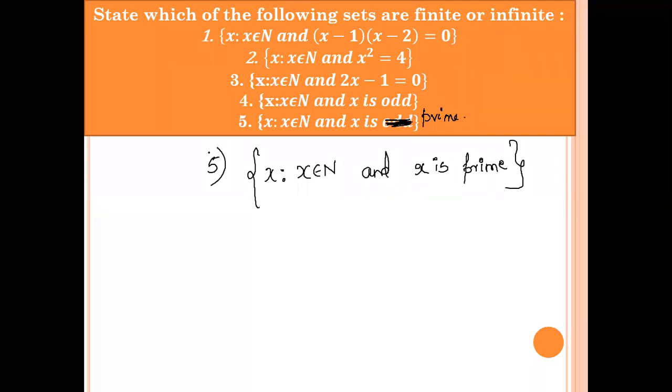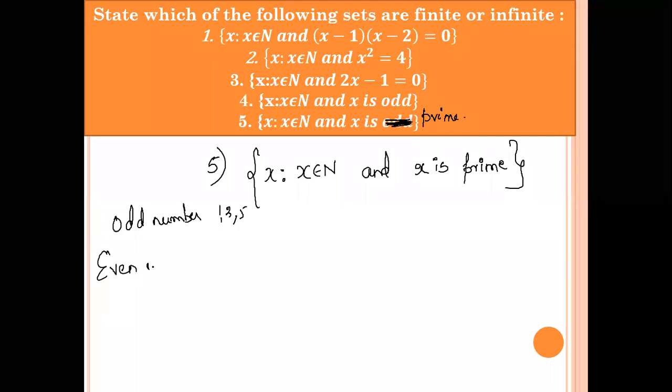Prime numbers, 2, 4, 6, 8? No. Odd numbers are 1, 3, 5. Even numbers are 2, 4, 6, 8. All these are even numbers. What is a prime number? A number which can be divided only by 1 and itself.